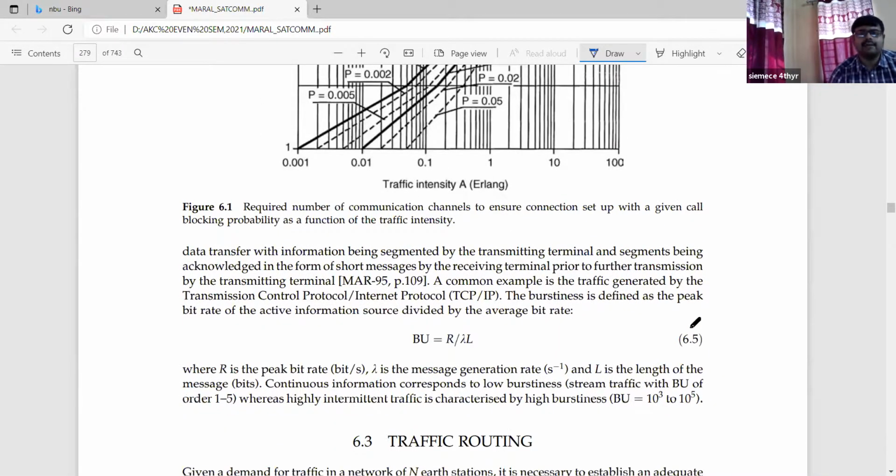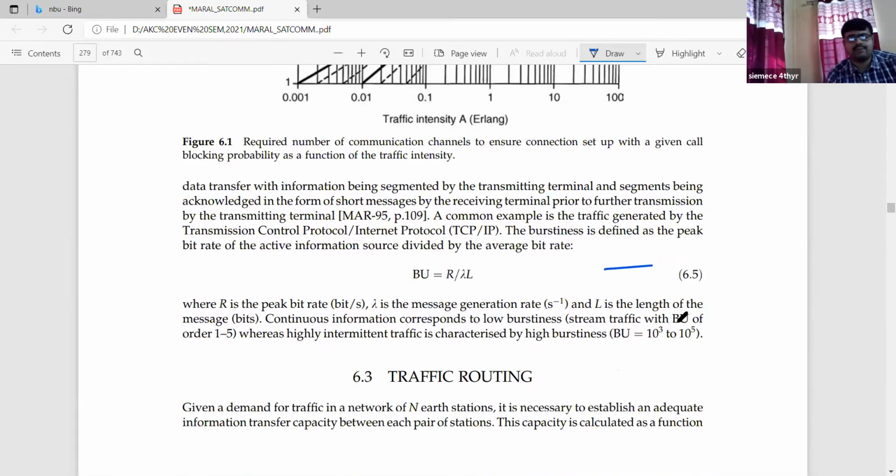In this case, the burstiness is defined by equation number 6.5. The burstiness is defined as the peak bit rate of the active information source divided by the average bit rate. So the formula is B_U equals R divided by lambda L.